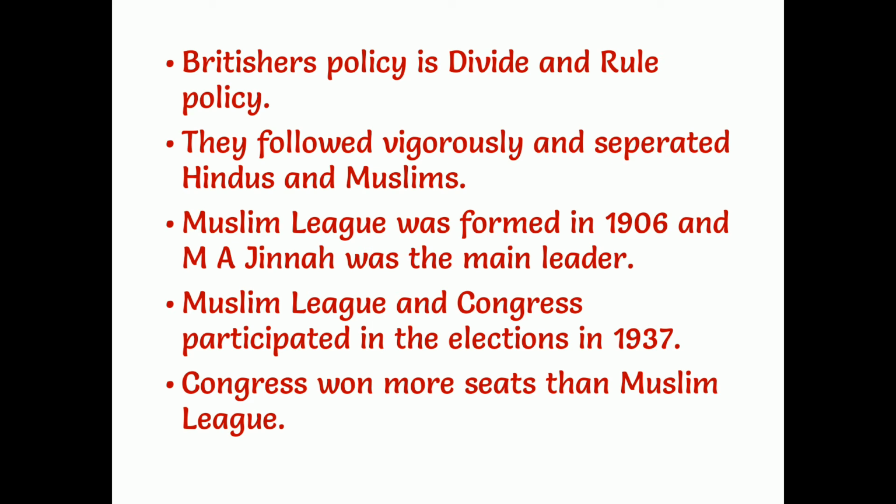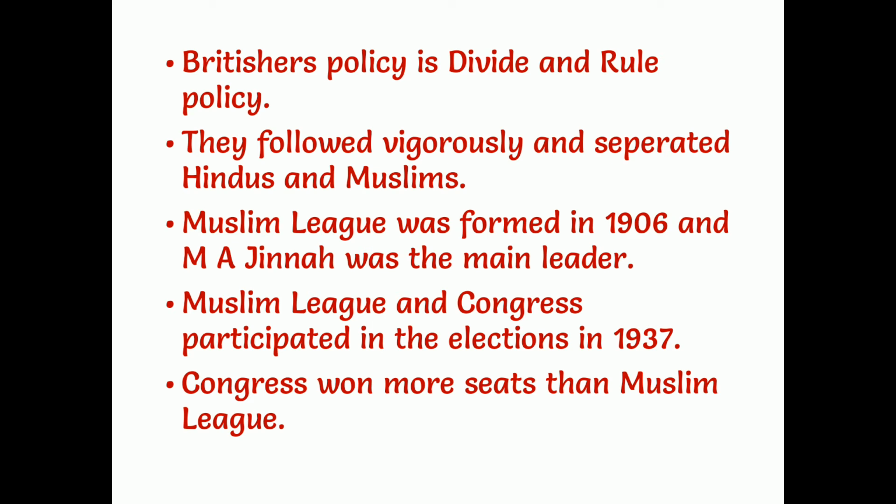This shows that the British policy is a divide and rule policy. If all the people are together, it is impossible for them to rule the country, and if there is unity among the people, it is a very tough task for them. Because of that, the main policy of the Britishers is divide and rule. They followed this vigorously and separated Hindus and Muslims.